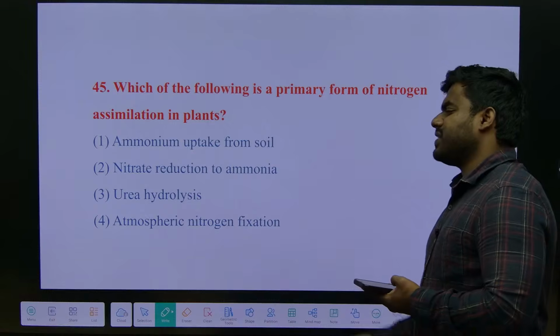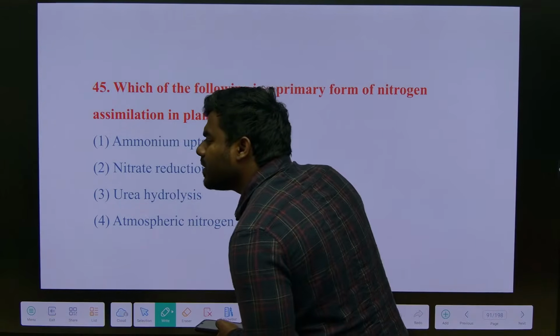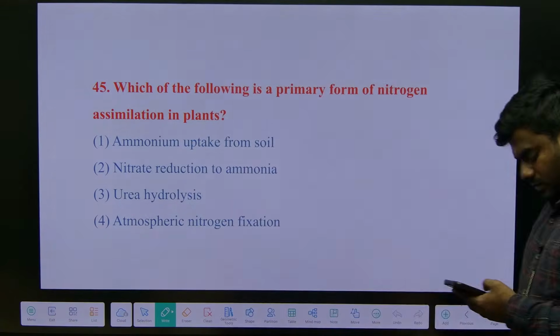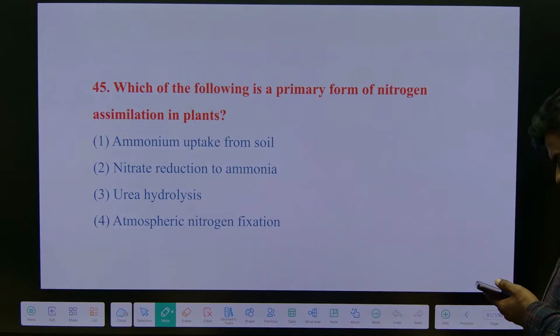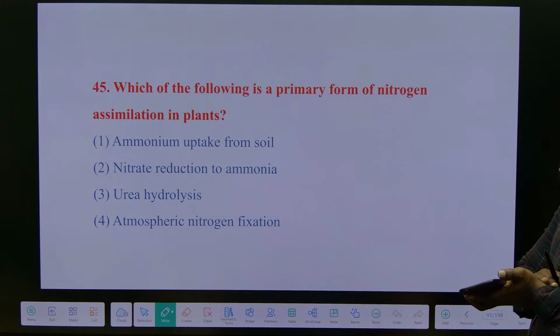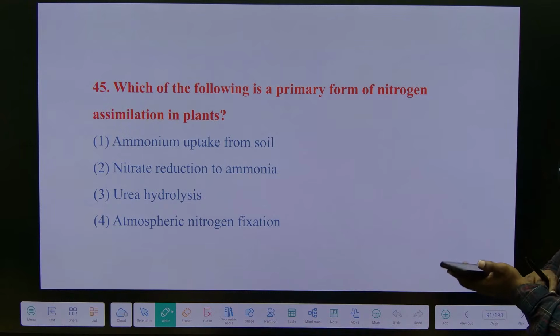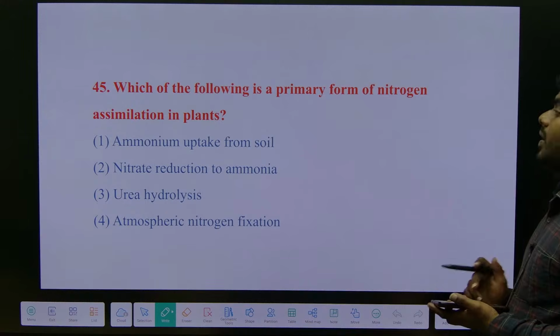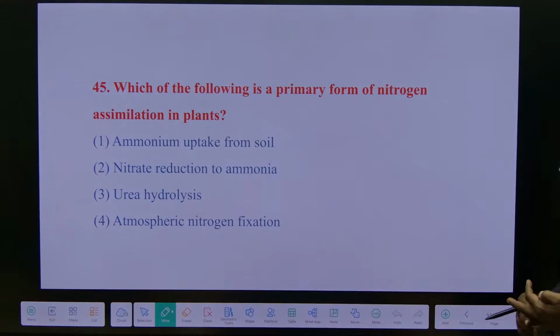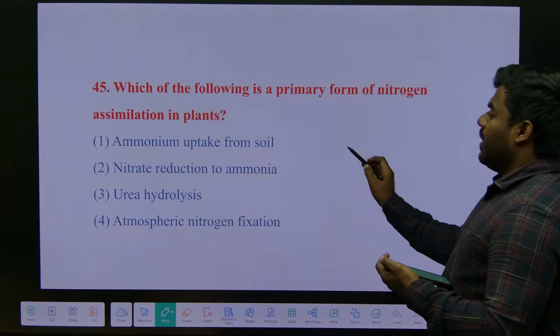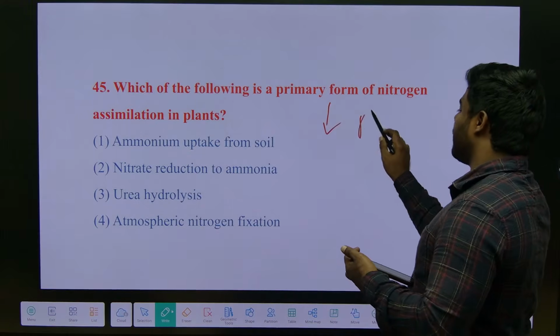This is also a 10th standard question, a CBSE question. Primary form of nitrogen assimilation in the plants. Before the assimilation, what do we do?